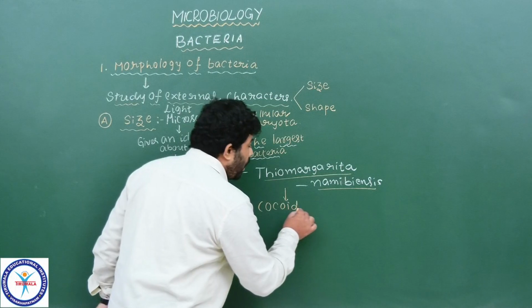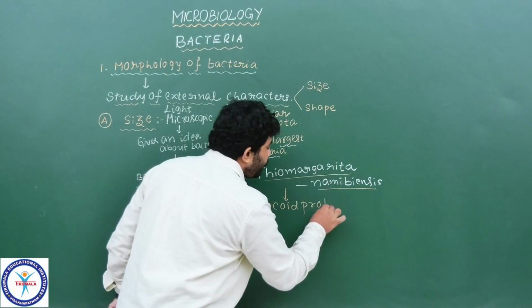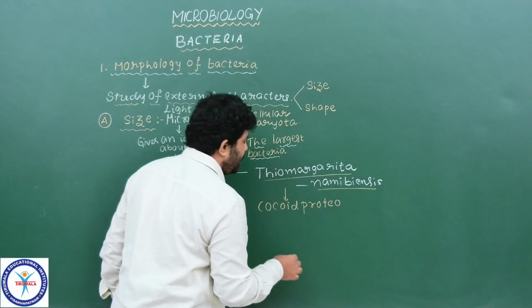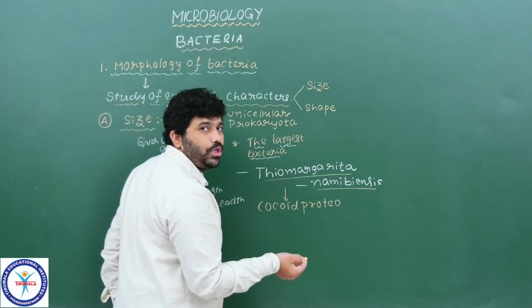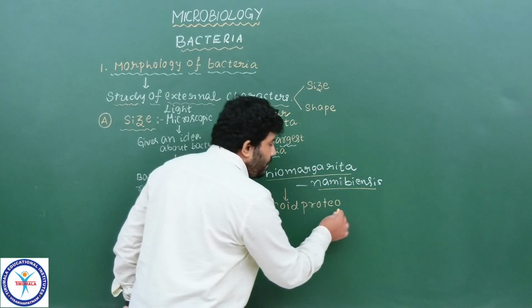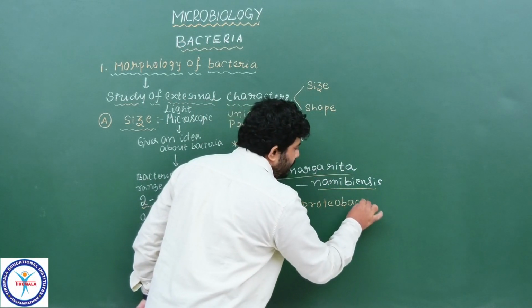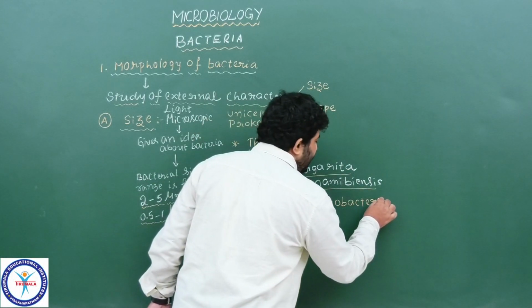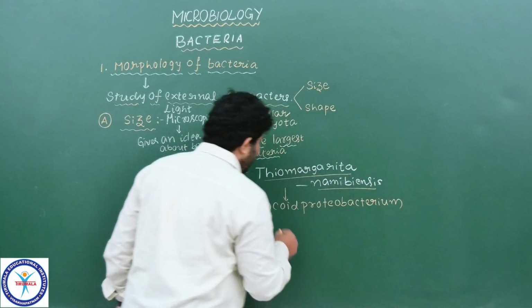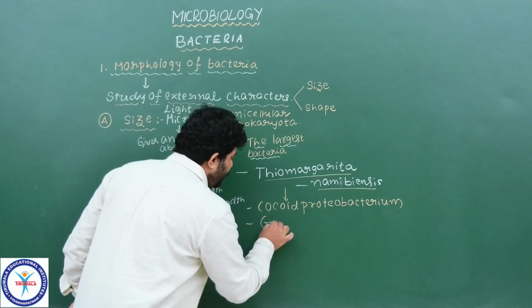It is a coccoid proteobacterium. This is the category of bacteria. Coccoid is a shape which is very close to, resembling a coccus. Proteobacterium is a category in which it is placed. Now got the point? So coccoid proteobacterium, and it is a gram negative bacterium.